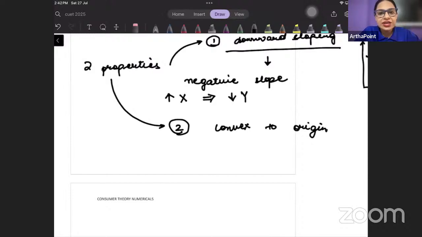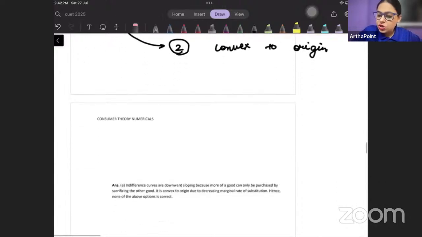In order to increase the consumption of one commodity, you have to decrease the consumption of the other commodity, because you're giving up on the other good. That is why it is downward sloping. What about convex to origin? Convex to origin के लिए हमें चाहिए diminishing MRS.